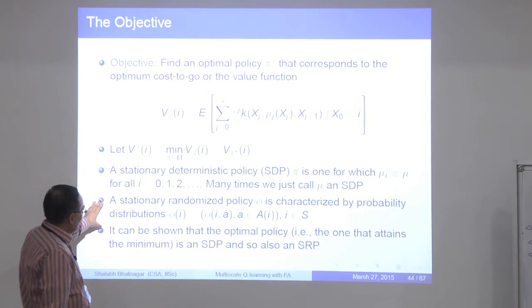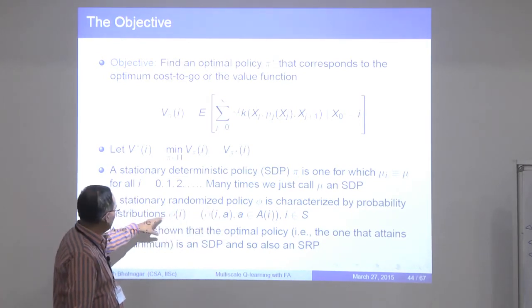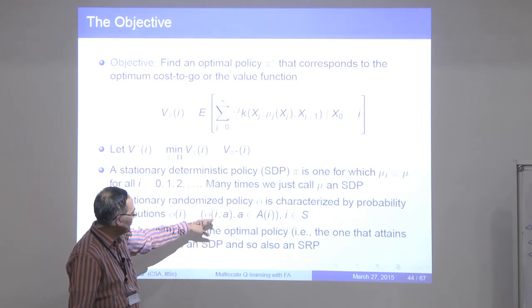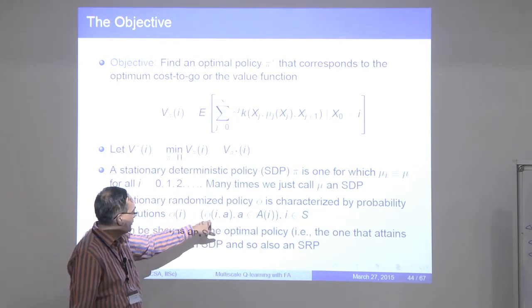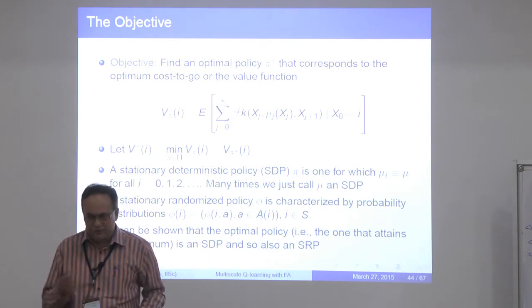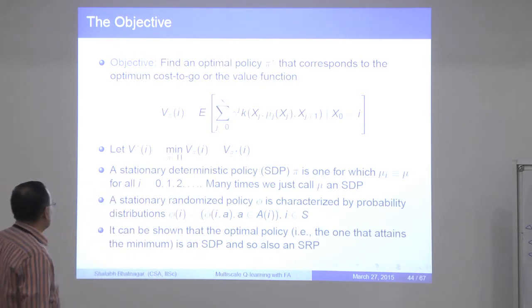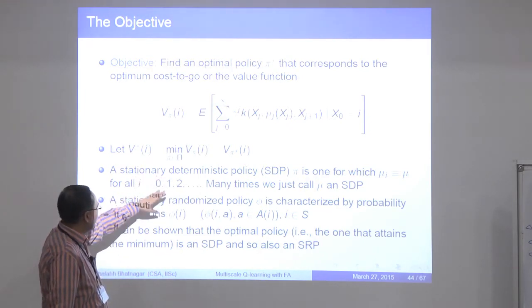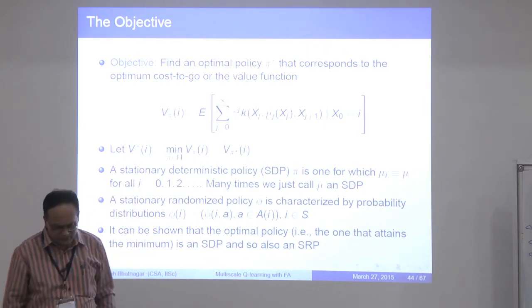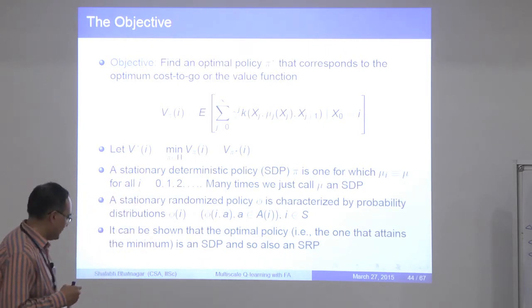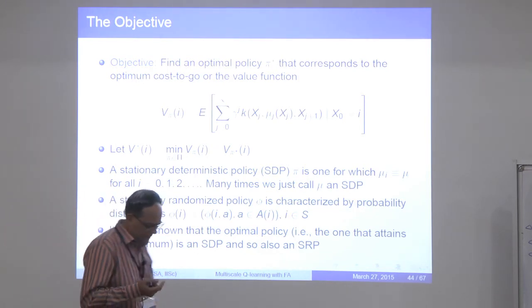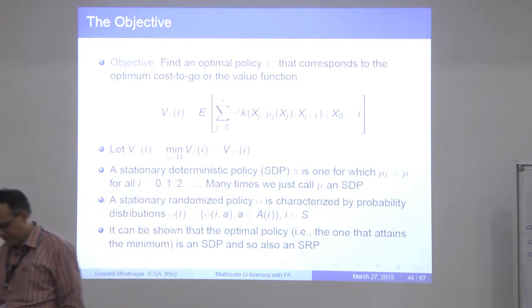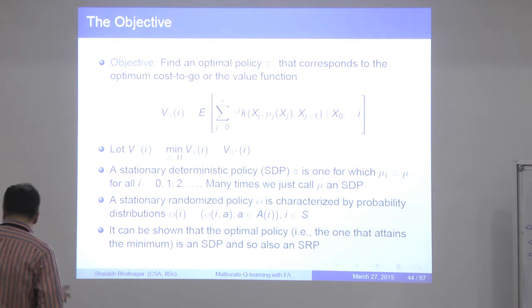And here is a randomized policy, which essentially picks actions according to a common distribution. So if you are in state I, you pick action A according to phi of I comma A. So it's a common distribution with which you pick actions. It turns out that in infinite horizon settings, all you need to care about are deterministic or randomized stationary policies. You can show that there will exist a stationary policy that is optimal. So all you need to care about is the setting wherein there are stationary policies, and then you optimize there.